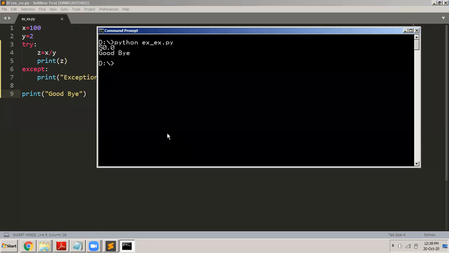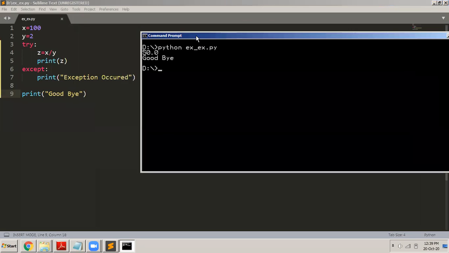So you saw that it executed the first statement, second, then it divided the number by 2, 100 divided by 2, 50 goes into Z, and then I displayed the value of Z. So that's why you were able to see this 50.0. And then after that, I told you that goodbye will get executed because it will continue to execute. Okay, now I will do an error.